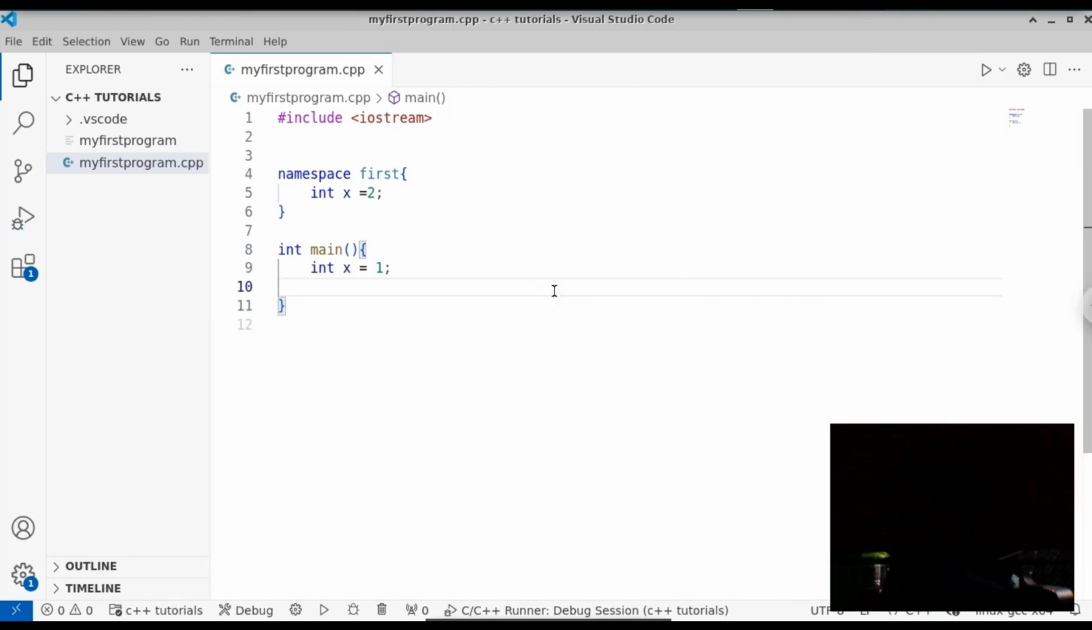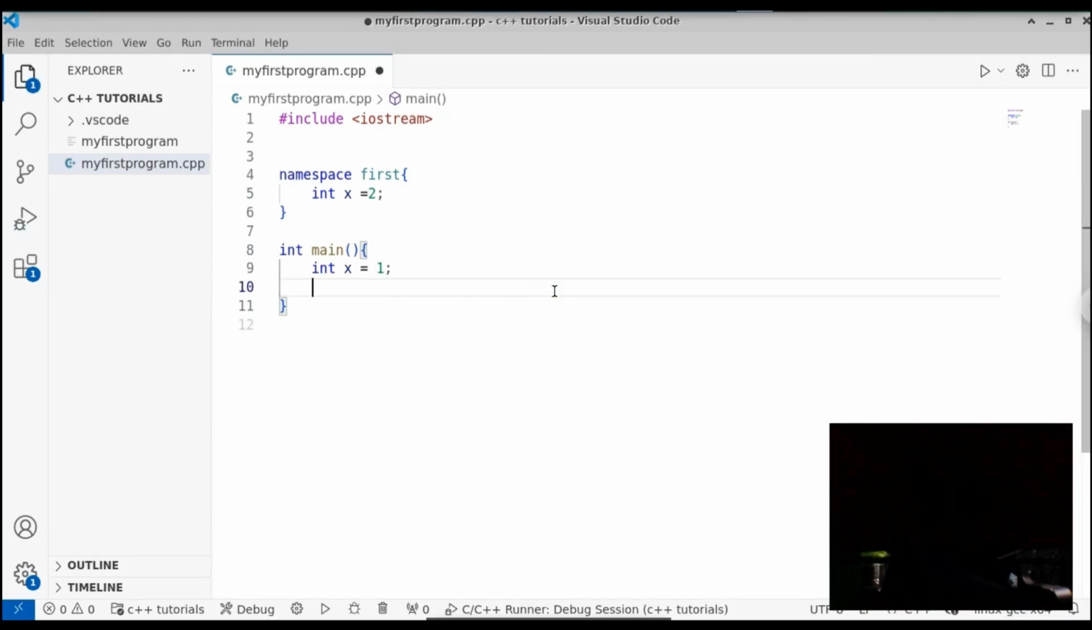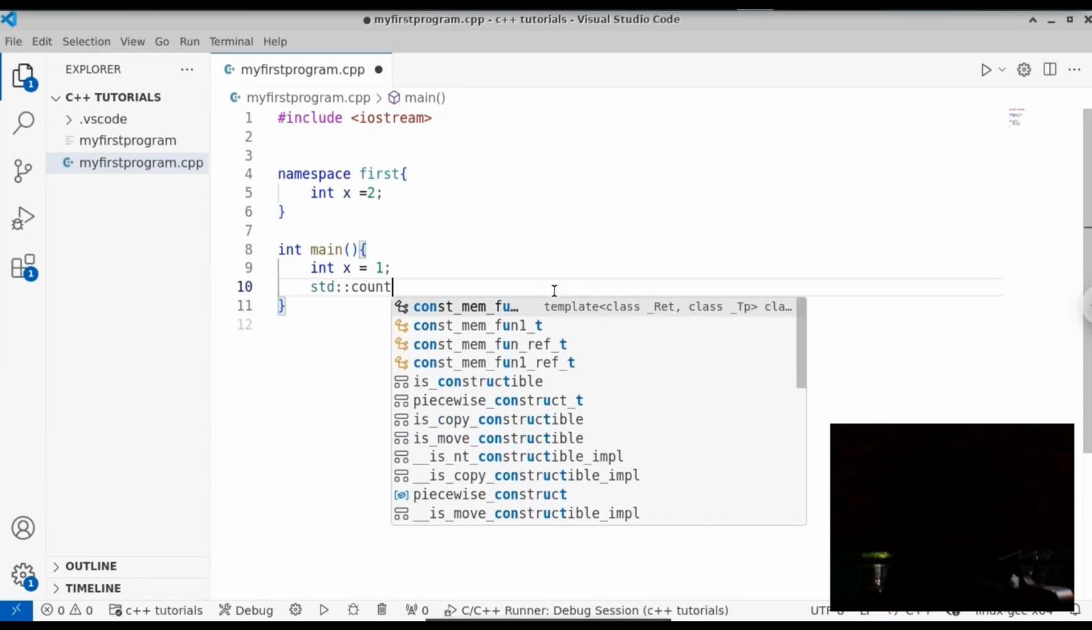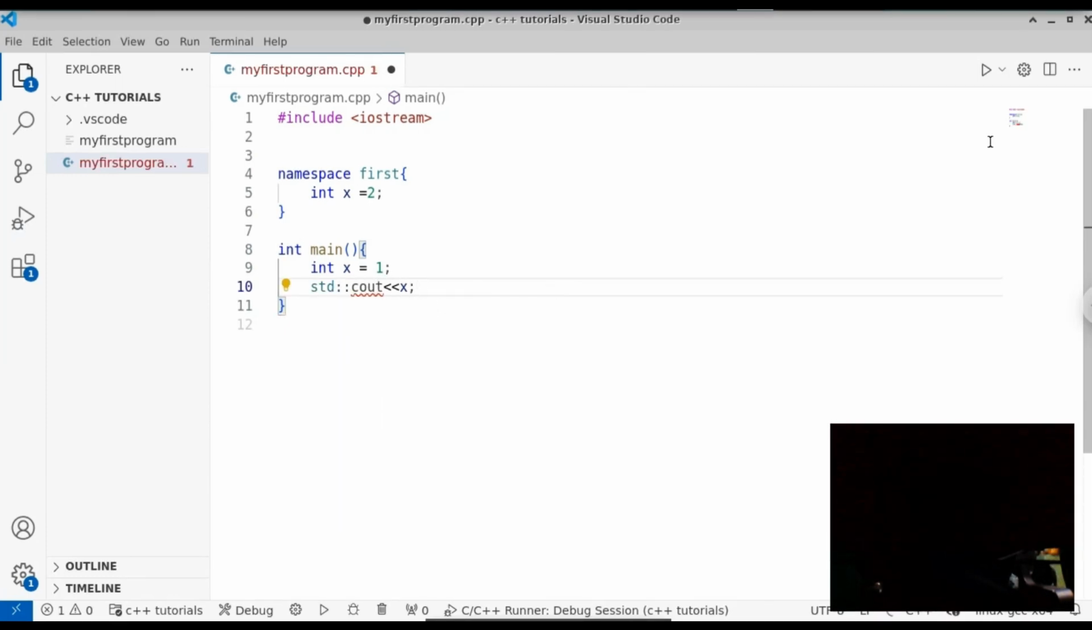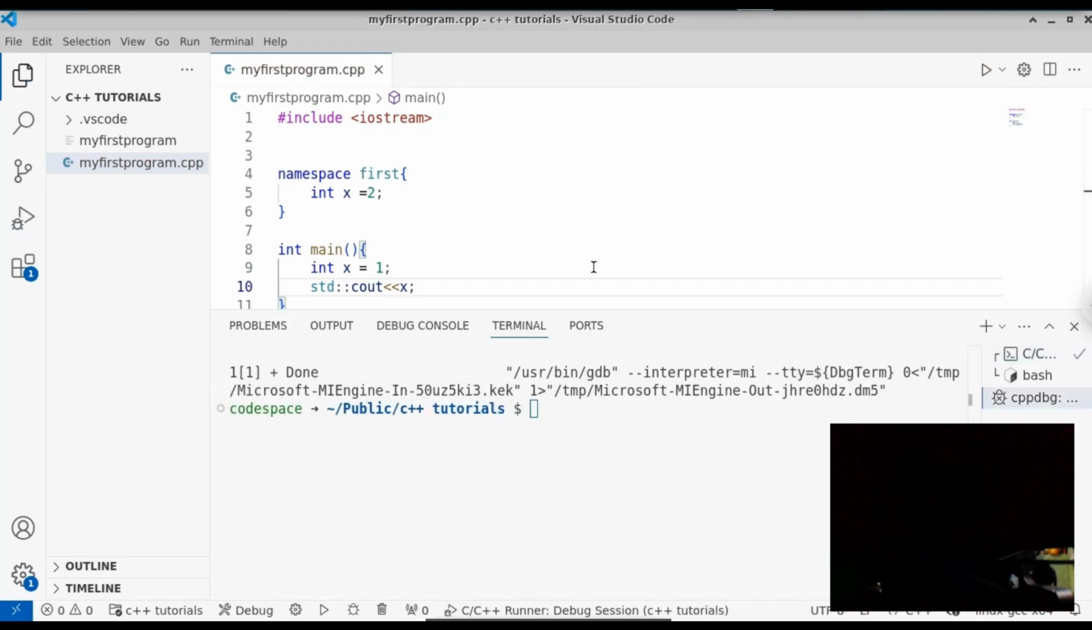So this is what the namespace is doing. Using the namespace, we can have a unique name for each entity. Let me print out the x now. So std::cout, and we're gonna print the x. If we run this file now, you can see that we get the output 1. The reason we get 1 is that the main function will always use the local namespace.